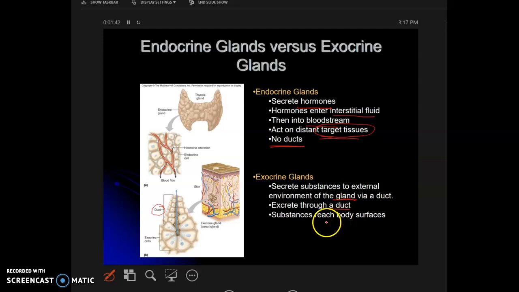And the substances then reach body surfaces, whether it is to the outside of the body, like the sweat glands secrete sweat that's outside the body, or they will secrete something like the enzymes in the internal body surface. So substances reach body surfaces that are on the outside, external or internal environment. Got it? Okay, so moving on.